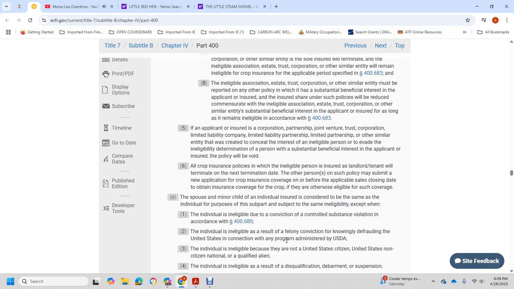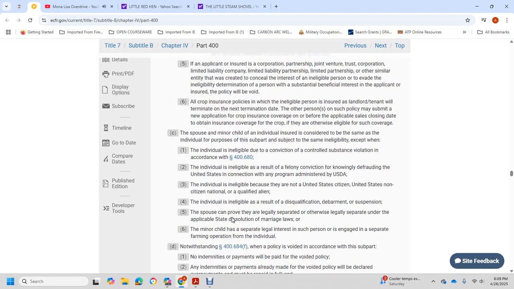with the limit, with the time, with the terminate, with the next termination date, the other person starts with the policy, with the applicant, with the crop insured with the coverage of the before, with the applicable sales closing date, with the obtained with the insurance with the coverage of the crop, and otherwise eligible for such coverage. The spouse of the minor child with the individual insured considered with the same individual purpose, the subpart with the subject with the same ineligible, except for the individual ineligible